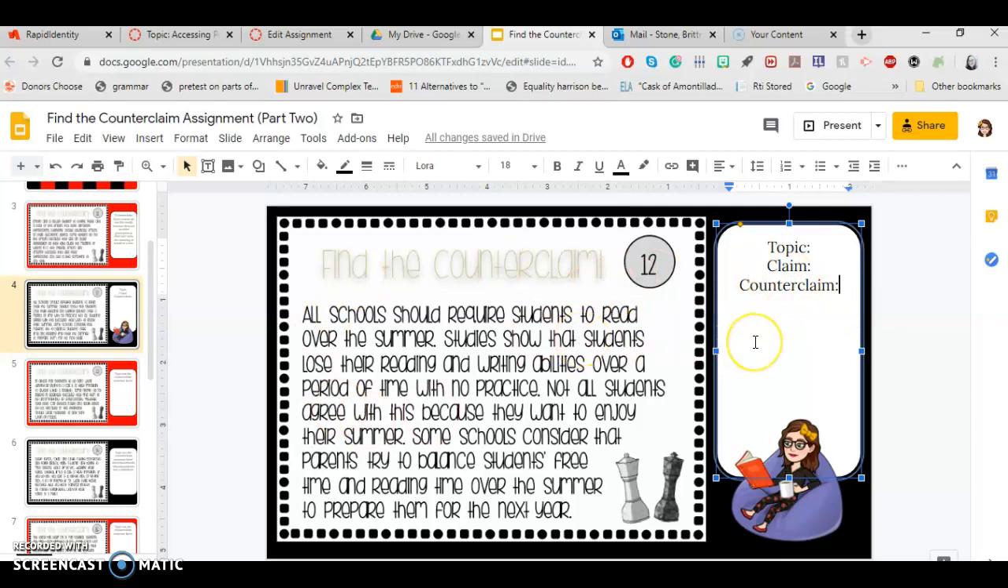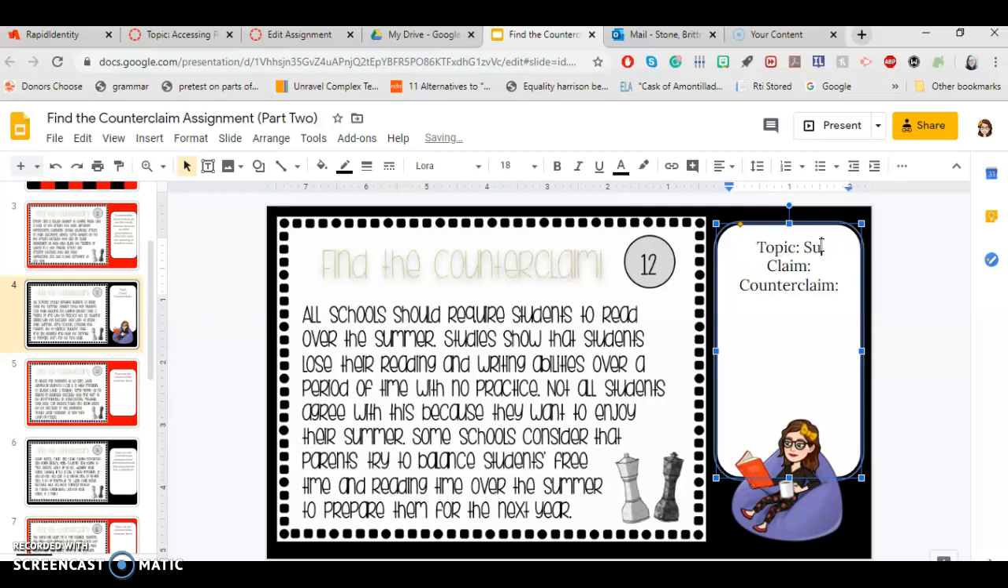So our passage says all schools require students to read, all students should require students to read over the summer. Studies show that students lose their reading and writing abilities over a period of time with no practice. Not all students agree with this because they want to enjoy their summer. Some schools consider that parents try to balance students' free time and reading time over the summer to prepare them for the next year. Okay, so our topic is obviously summer reading, right?